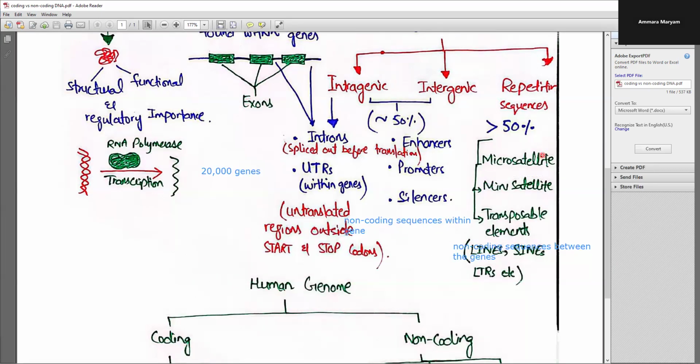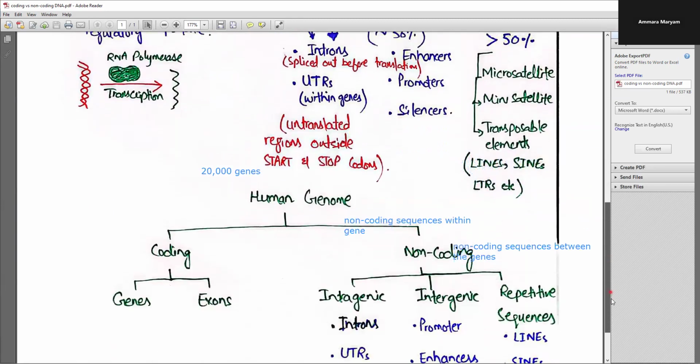These include microsatellites, minisatellites, and transposable elements. These are LINEs, SINEs, and LTRs that we'll discuss in our next lecture.